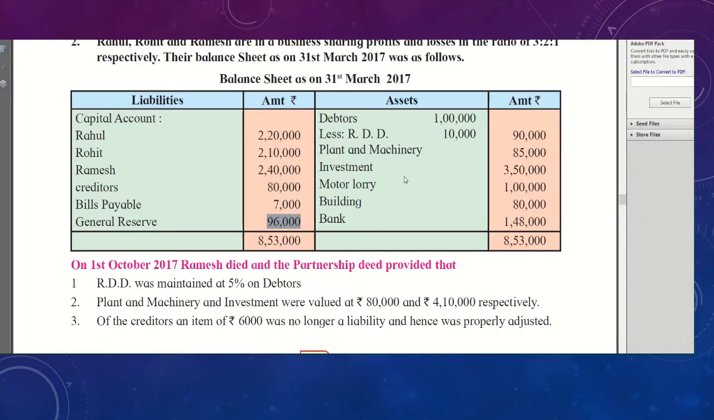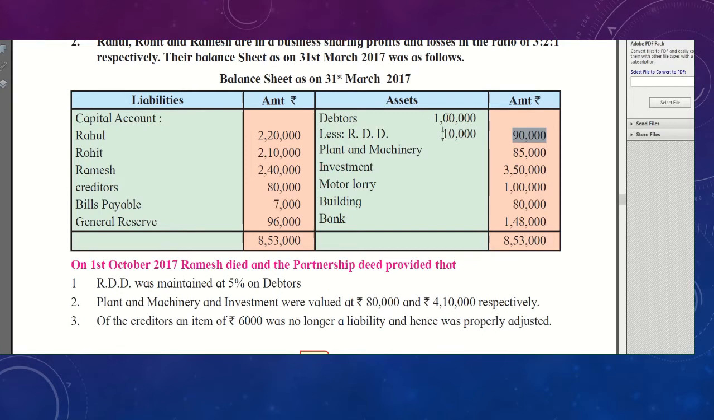After that, in the problem, RDD was maintained at 5% on debtors. You can see in the old balance sheet RDD is 10,000, which means it is 10% of 1 lakh. Now RDD maintained was 5%. So in the old balance sheet, if the debtor amount is 90,000, in the new balance sheet it will be shown as 95,000, students, because only 5%. So what is 5% of the 1 lakh? 5,000.